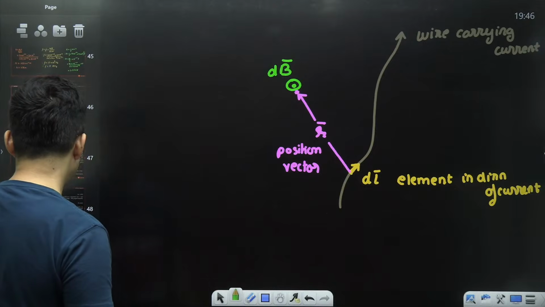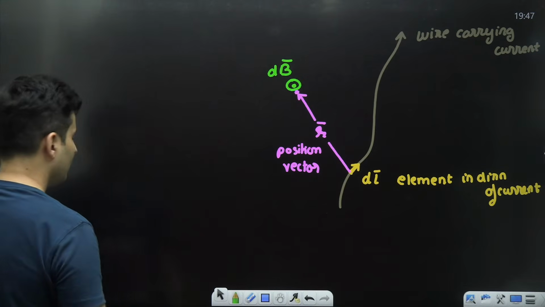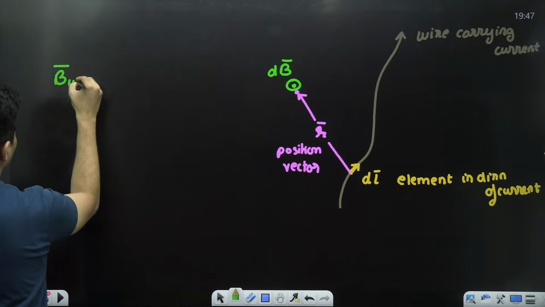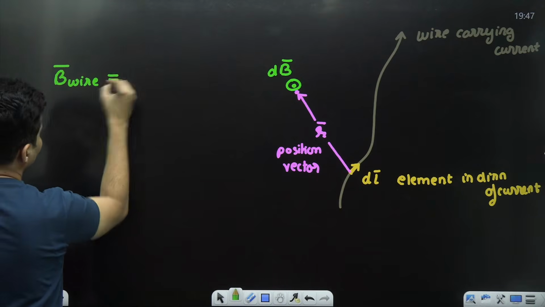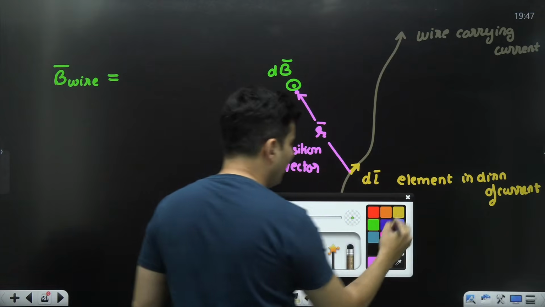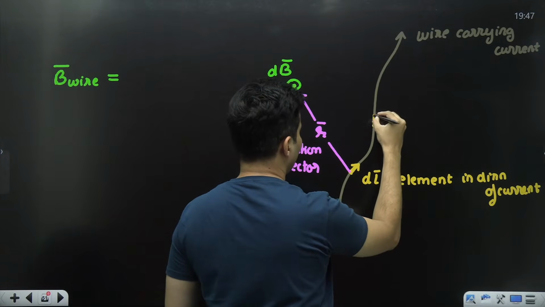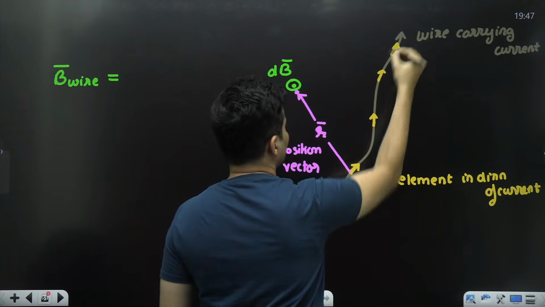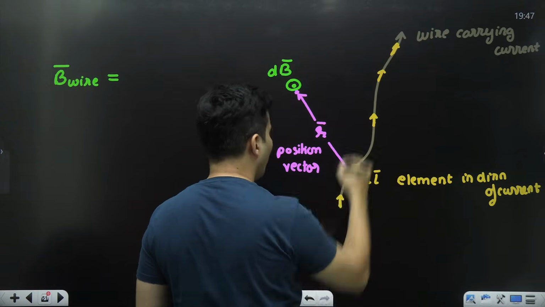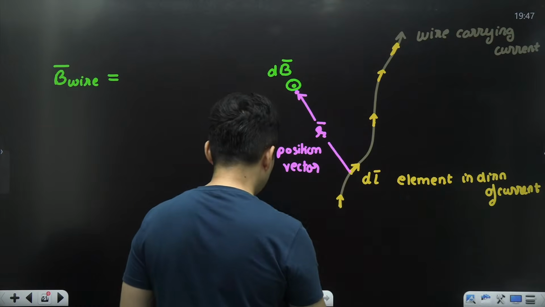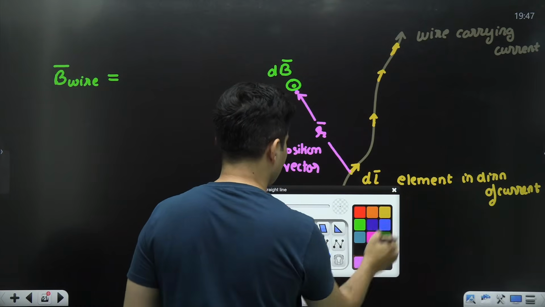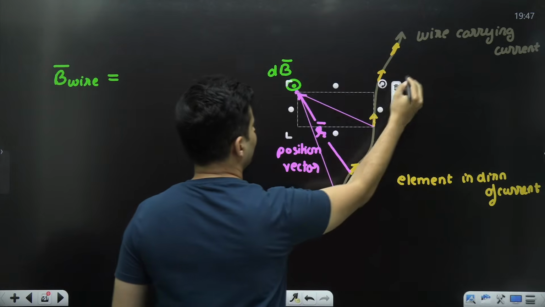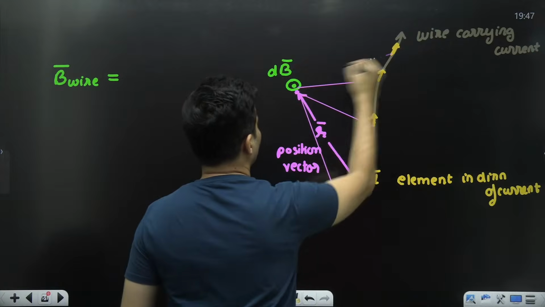Later on, I will show that the total magnetic field produced by the entire wire is found by taking all such elements: you take one element here, one element here, one element here, all the elements of that wire, and each of these elements will be at different distances and different angles.